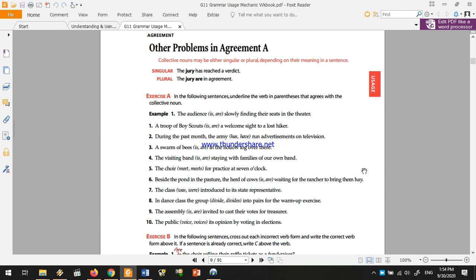Let's also take a closer look at this sentence. The subject here is a swarm of bees. This phrase is a noun phrase. We have some collocations, which means words that usually come together. We have some collocations regarding animals and insects. For example, if we want to talk about a group of bees, we say a swarm of bees. We also say a pack of lions or a pack of wolves, a school of fish or a school of whales, and a flock of birds or a flock of ducks.